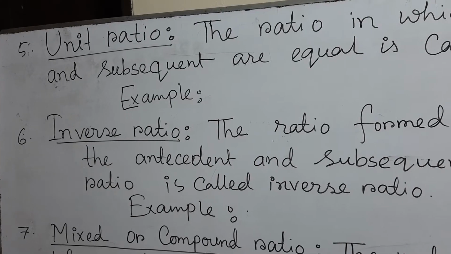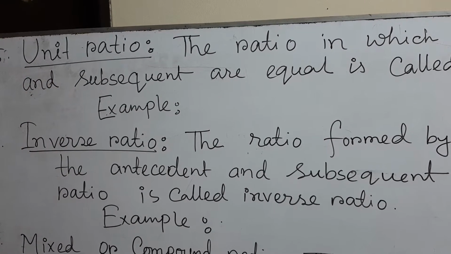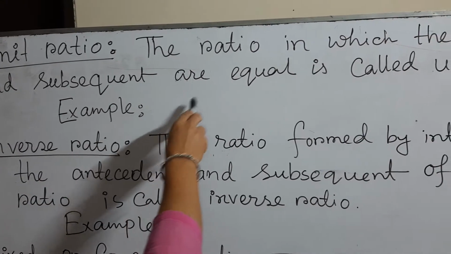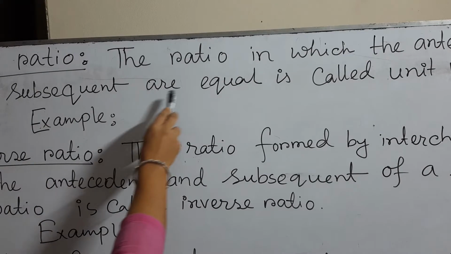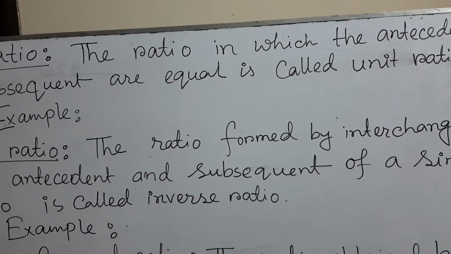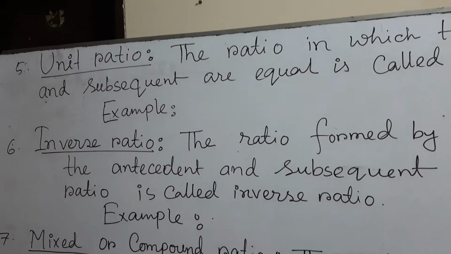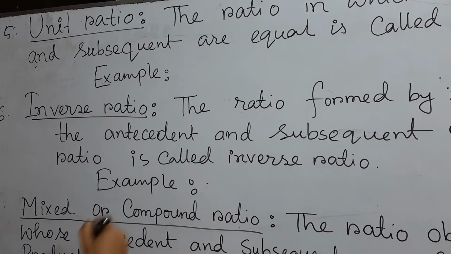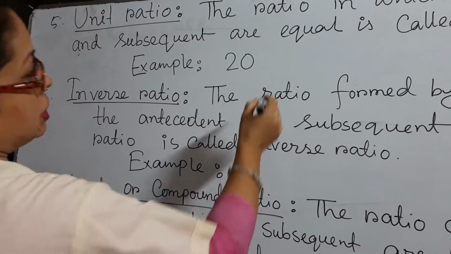Okay dear students, the next one is unit ratio. What is a unit ratio? It is the ratio in which the antecedent and subsequent are equal. Suppose one student went to the market, he bought one book for 20 taka and he bought one pen for 20 taka.